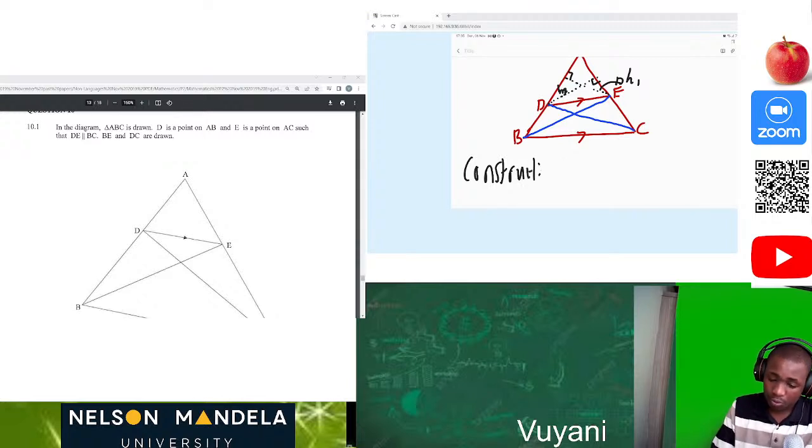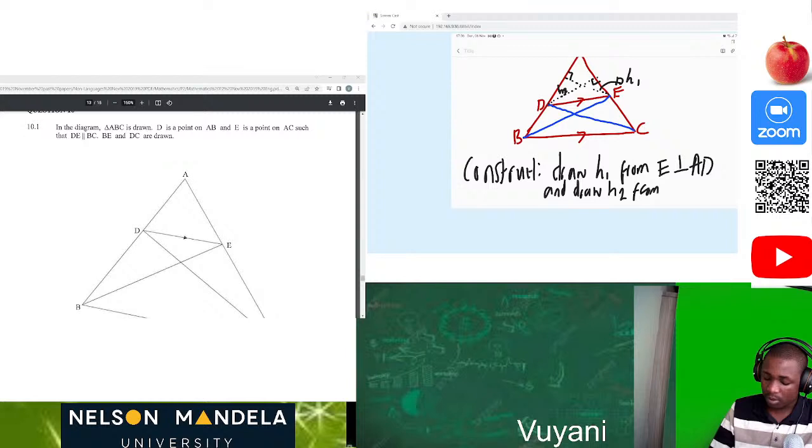We draw H1, which is the height, the first height, from E, which is perpendicular to AD. Then we also draw height number 2 from E perpendicular to AD, so that you get your full marks.